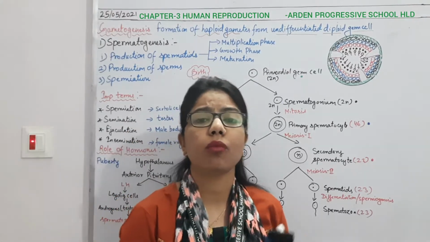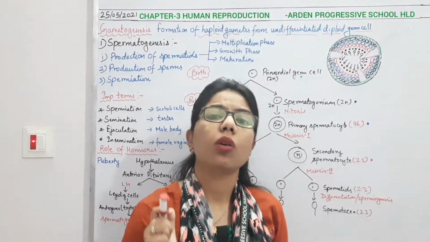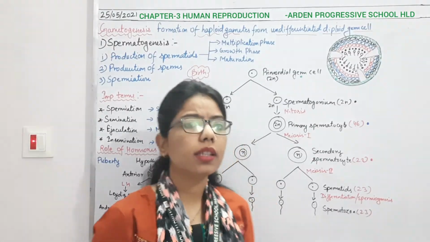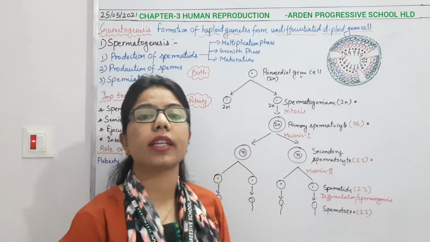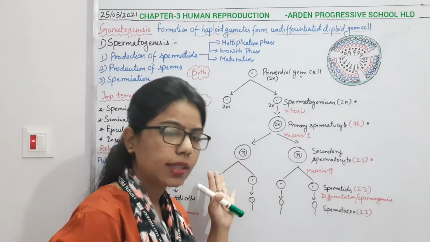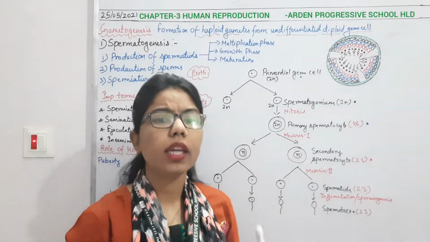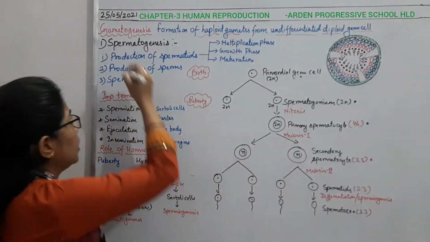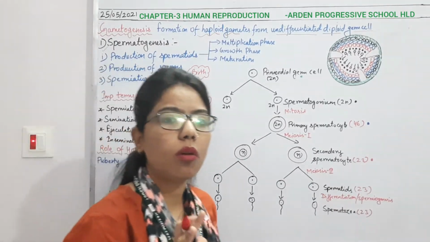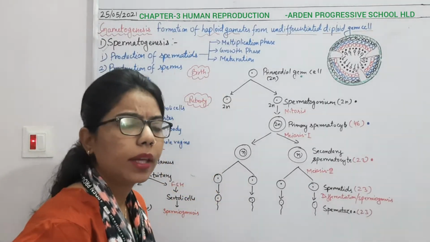Same in the case of female. What is the female gamete? It is the ovum, so we call it oogenesis. Under this topic we are going to study two processes: spermatogenesis and oogenesis. Today we are going to start the topic with spermatogenesis, which means the formation of sperms in the male body.